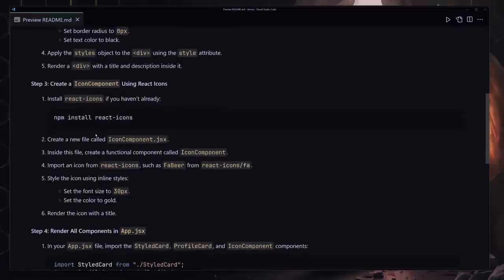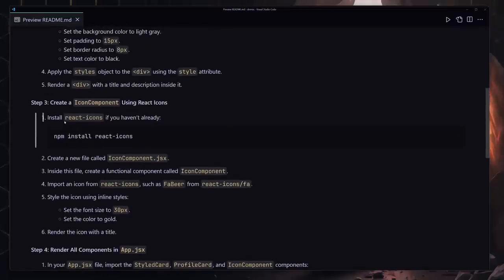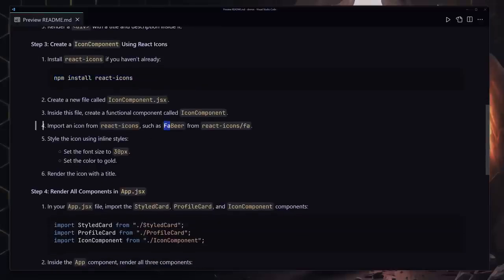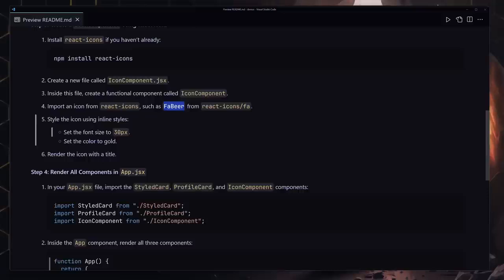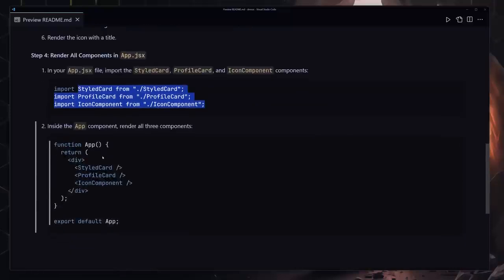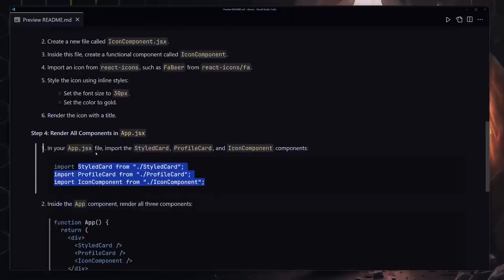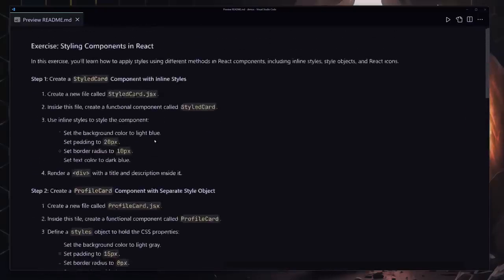Okay, and then finally for the final portion, you're going to be installing the React icons by using this command, and then you have to render this FaBeer icon. That's going to be it. You can also provide the size, like 30 pixel, and you can also change the color. And finally, you have to render this inside your app component, or register this inside your app component, so you can see the result.